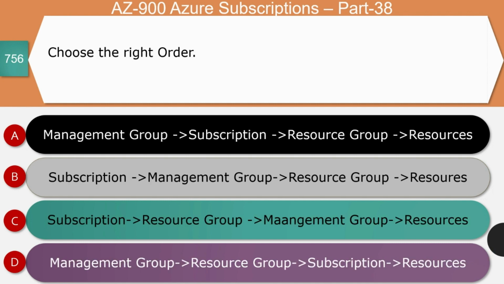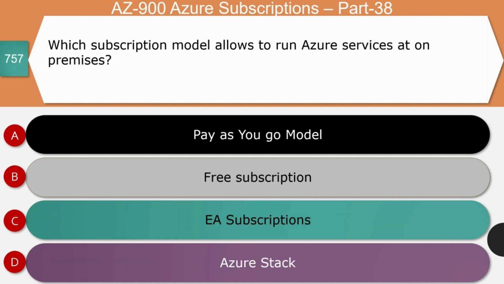Next question, choose the right answer. The hierarchy is given here, and you need to choose the right hierarchy. Out of these, management group to subscription to resource group to resources, that is the right answer for this question. You will have the top layer as the management group, and that can have subscriptions associated directly. With a subscription, you can have n number of resource groups, and every resource group is associated with logically grouped resources. And so, option A is the right answer.